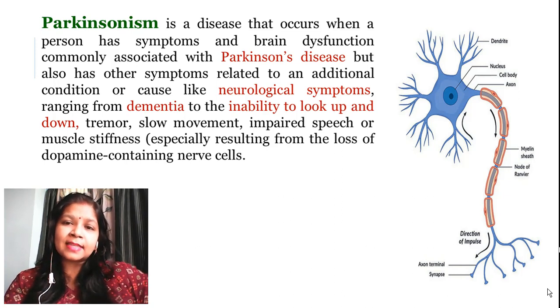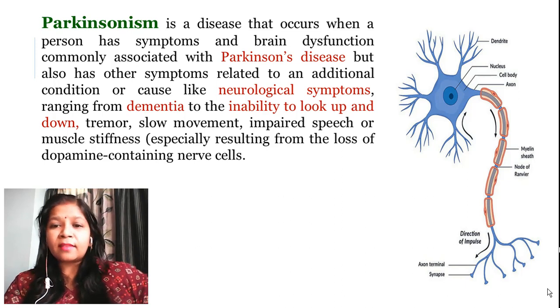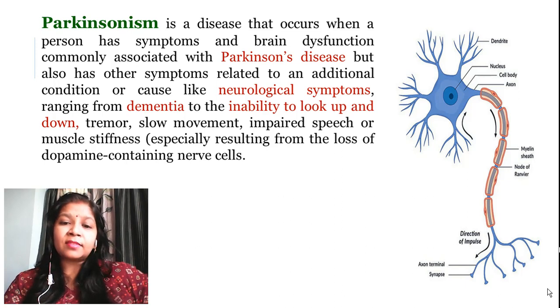There is an axon, which is the neck of the neuron, followed by the myelin sheath, the node of Ranvier, and lastly the axon terminal, and finally the synapse. In Parkinsonism disease, the disease occurs at the synapse region.